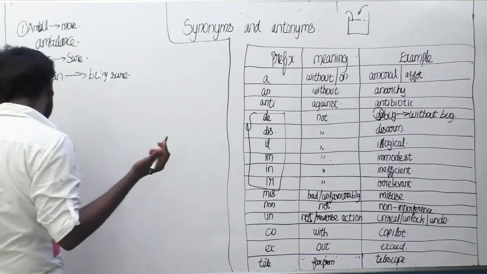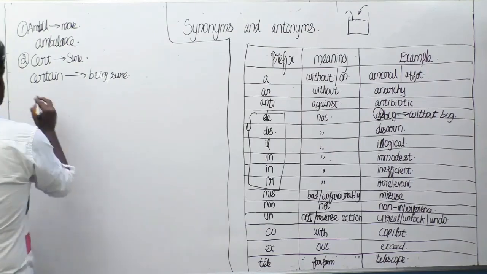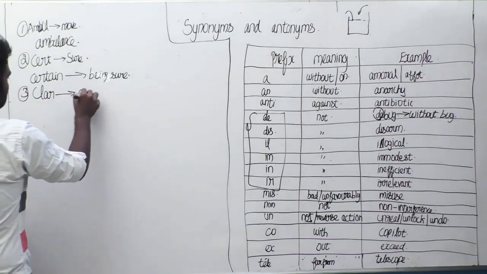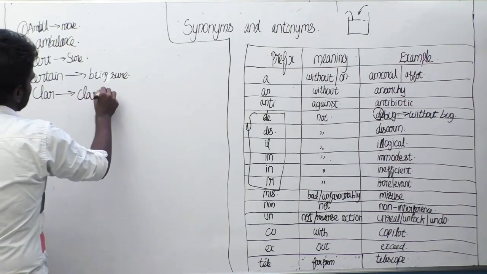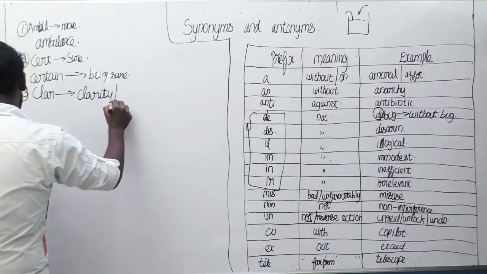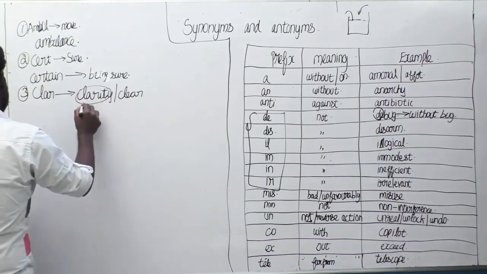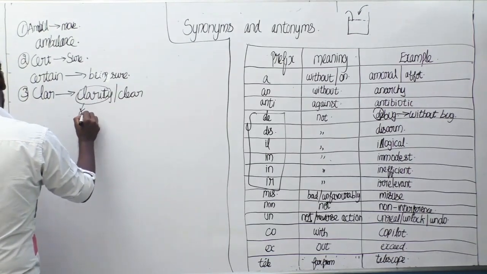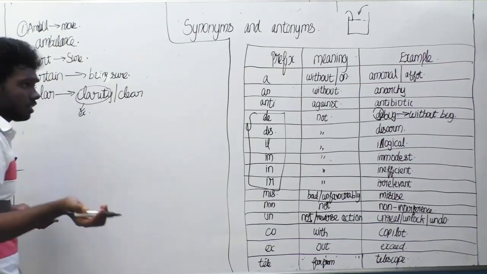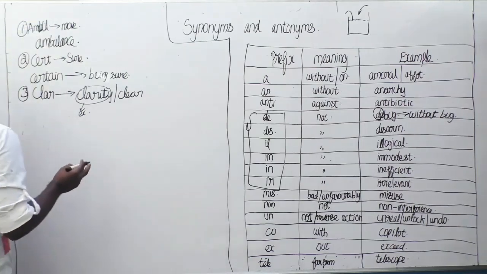The next example we can say is clar. Clar means clarity. You can otherwise say clear. The meaning of clar is clear. The example is clarity. To make something clear is the meaning of this word. And we can say clarification. Clearing some doubt is clarification.